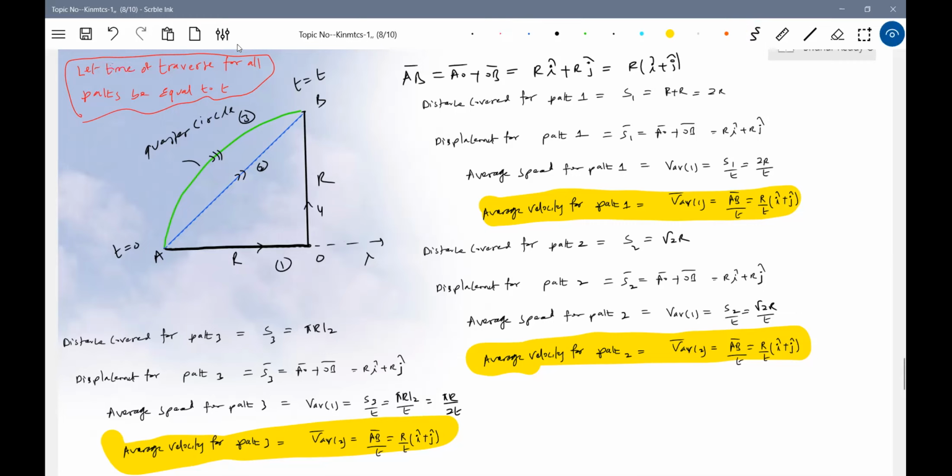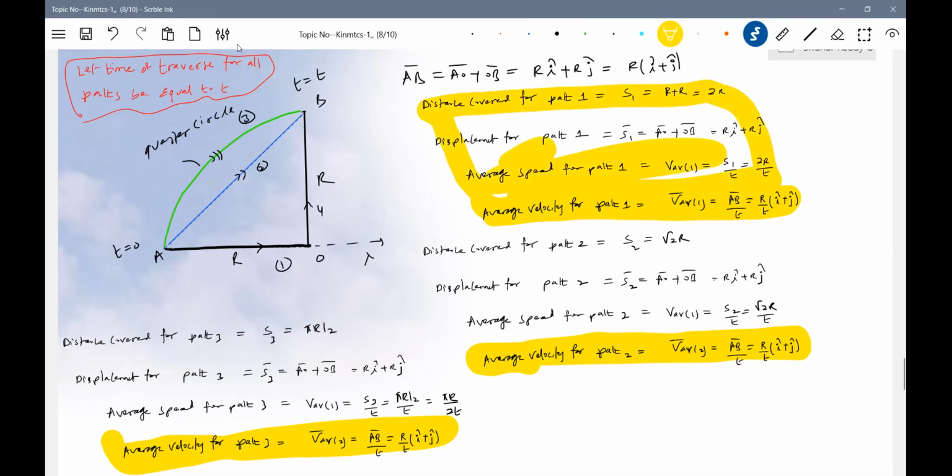If the time of traverse for all the paths is the same, then definitely the distance covered and the average speed will be different, whereas the displacement vector must be the same. Average velocity will be equal. Try to notice this. I just wanted to highlight here. Let me just highlight everything. So this is one, this is for path 1.